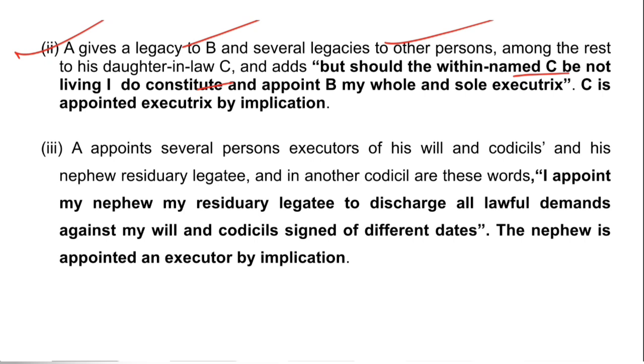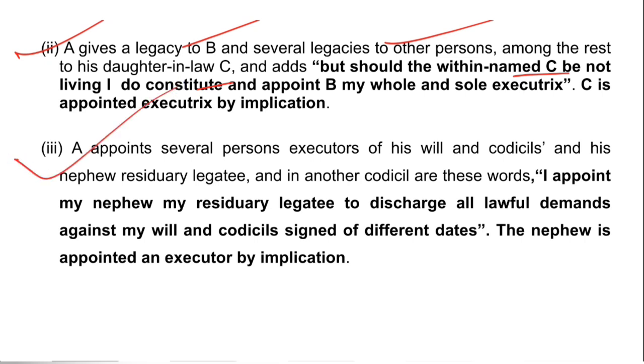C is appointed executrix by implication, as the language provided is, but should the within named C be not living, I do constitute and appoint B my whole and sole executrix. So if C is not living, B is the executor, but if C is living, then C should be the executor, is what the implication that can be drawn from the language of the will. So this is how implication works.